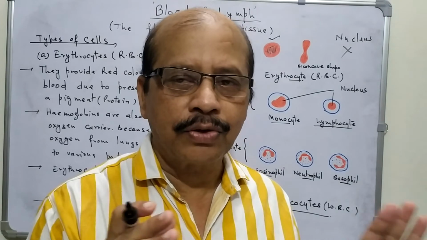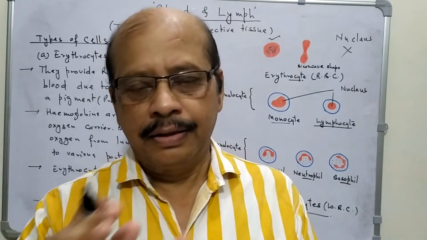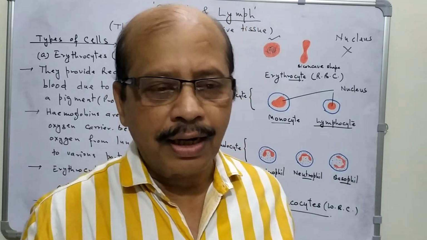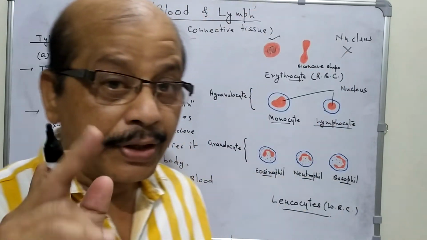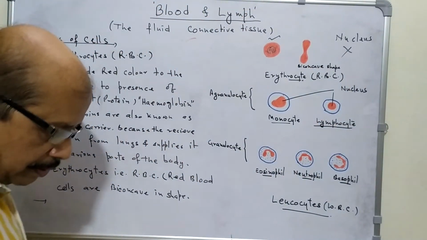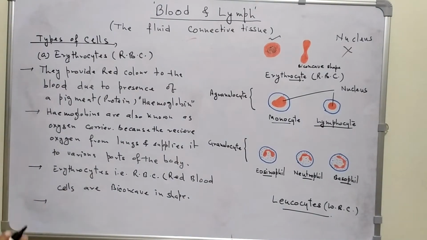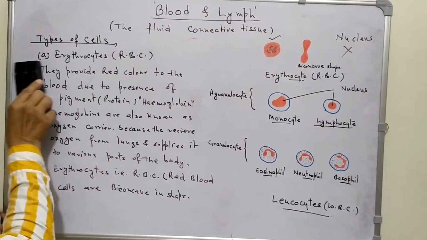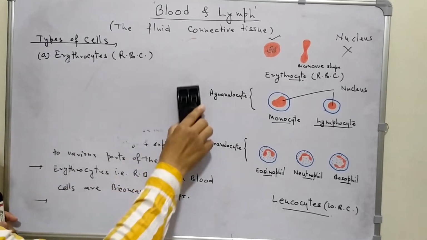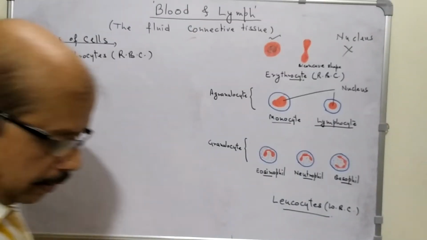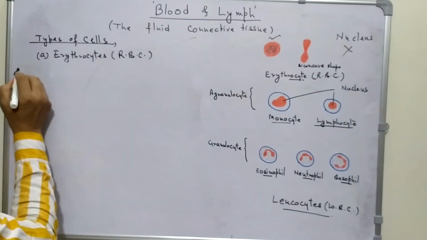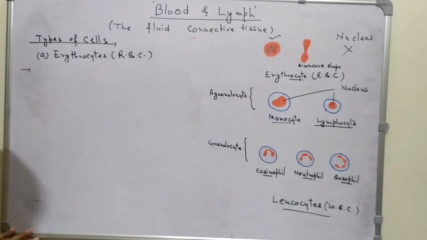Along with that, mitochondria, Golgi apparatus, they lose all these cell organelles because they can carry maximum amount of oxygen.